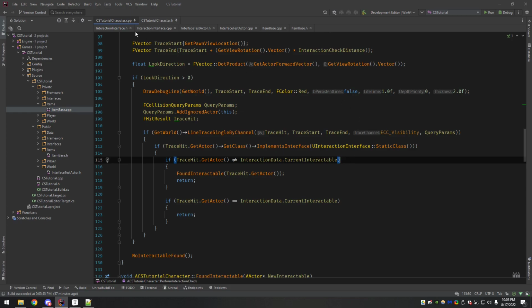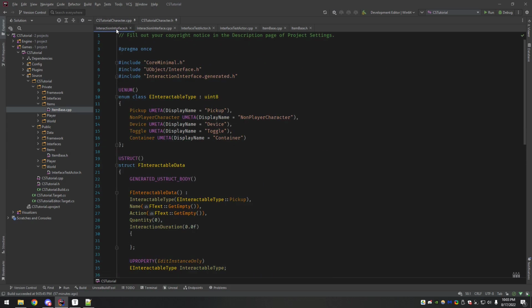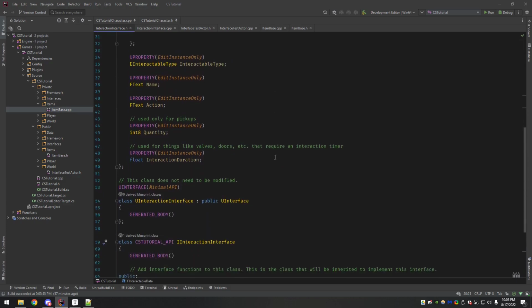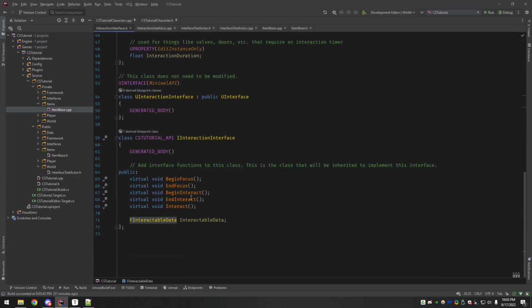One last thing before I get started on the actual content of this video is in the interaction interface, all the functions here, they're not doing anything. But let's say we want to be able to have the thing we're interacting with know about the character.